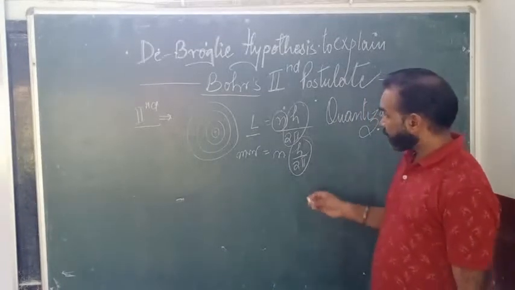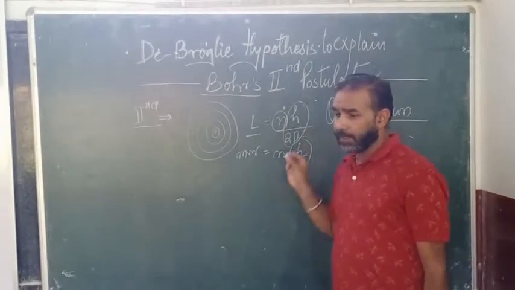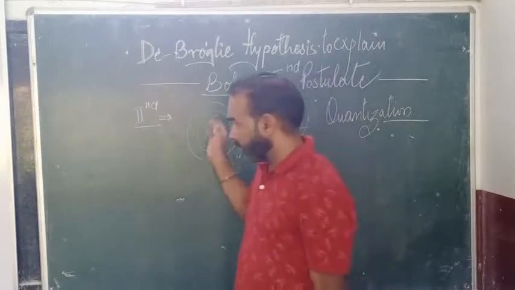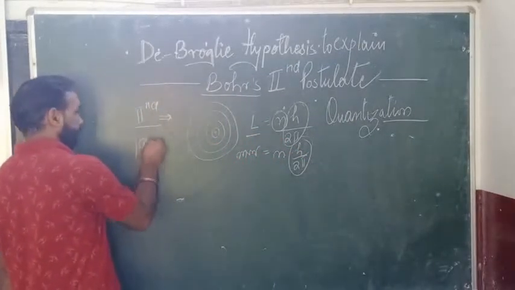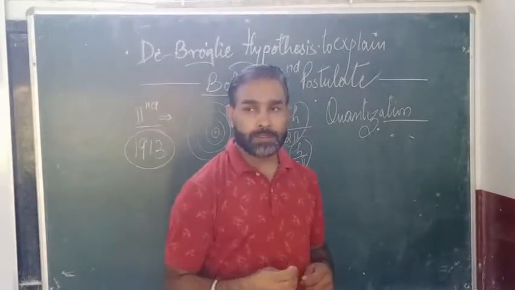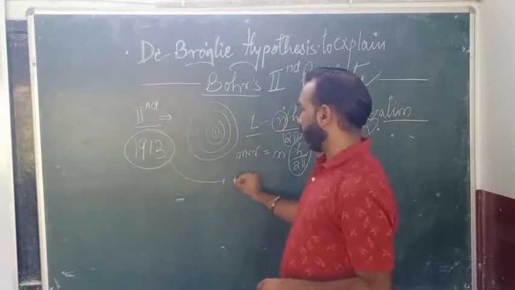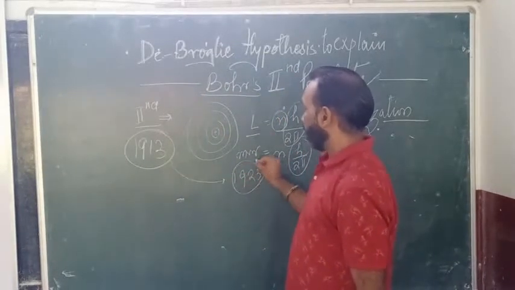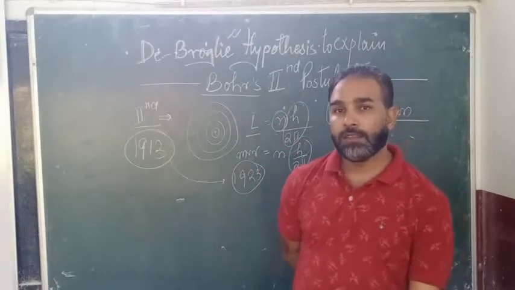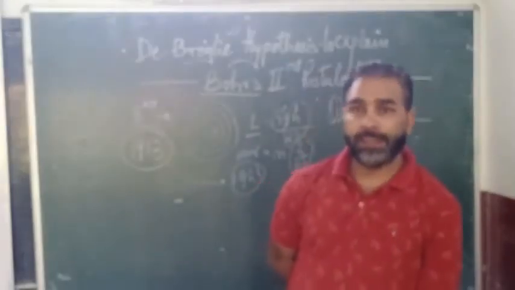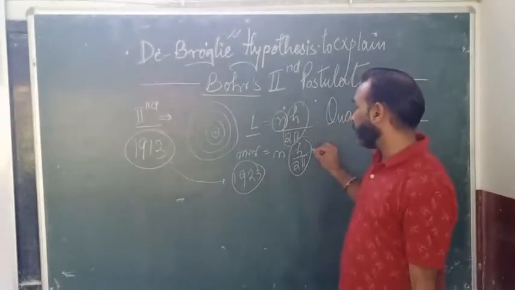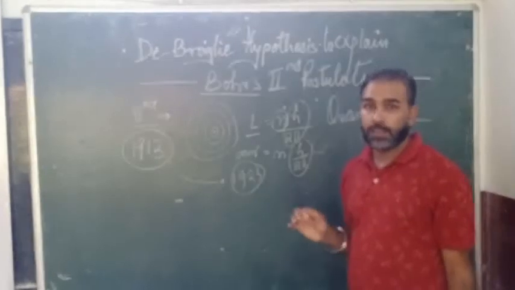So how this condition was given by Bohr: this model was proposed by him in 1913. After 10 years of this, in 1923, a French scientist, de Broglie, studied the atomic structure of Niels Bohr, and he gave a hypothesis, a proof to this condition, of how this condition is true.